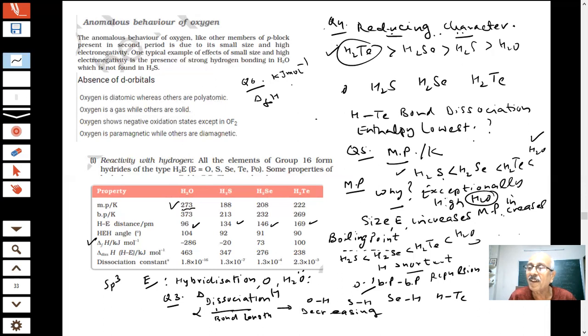I am saying what is important about water. See how much it is for water? Minus 286. What is the meaning? Now I'm asking what it means to you. Something is very important.